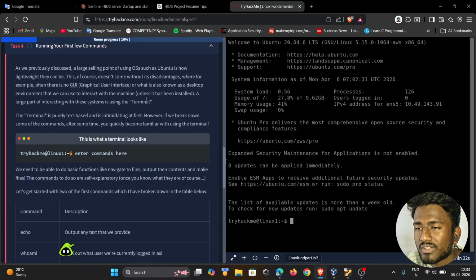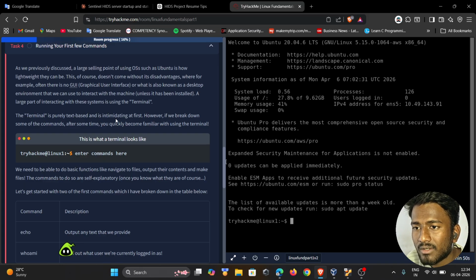So basically they are saying it does not come with a user interface. If you require it, then we can install that and interact with it. But most of the interaction is terminal based. That's why it is lightweight: when we interact using a GUI, it takes a lot of RAM and a lot of memory.